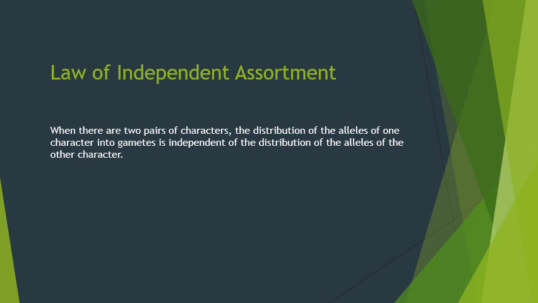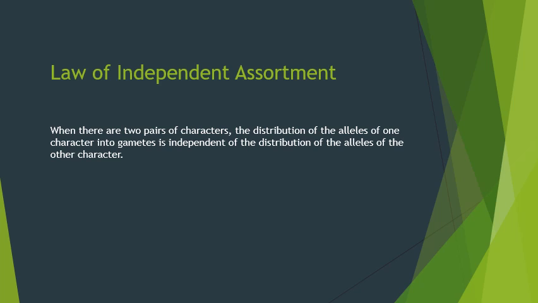Children, as a result of the dihybrid cross, Mendel postulated the third law, which is the law of independent assortment. It states, when there are two pairs of contrasting characters, the distribution of the alleles of one character into gametes is independent of the distribution of the alleles of the other character.